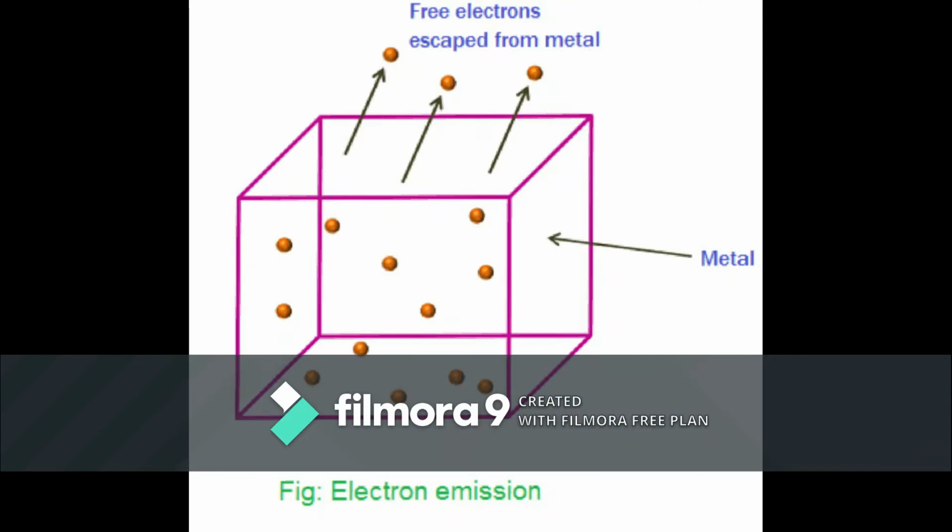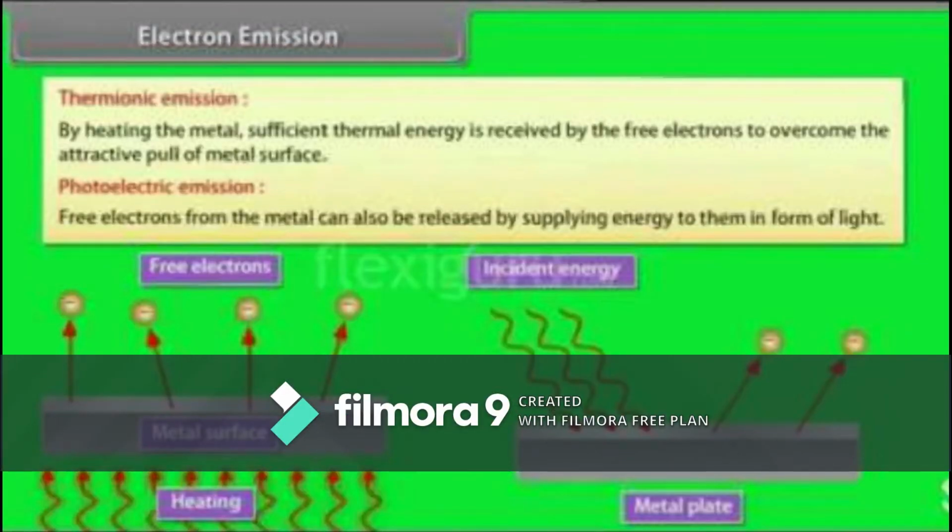What is electron emission? The process of liberation of electrons from a surface is known as electron emission. Metals have a large number of free electrons and hence it's easy to liberate electrons from their surface. So metals are preferred for electron emission. The free electrons in metal are in a state of random motion and their kinetic energies are not sufficient for them to escape from the metallic surface.